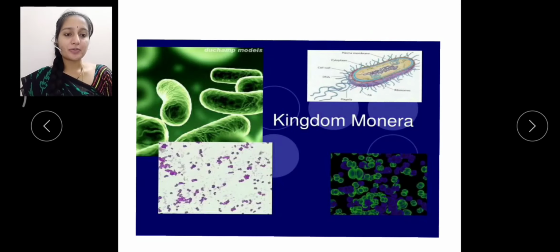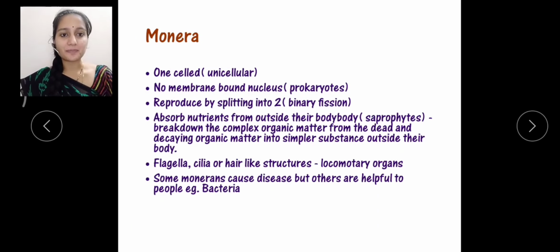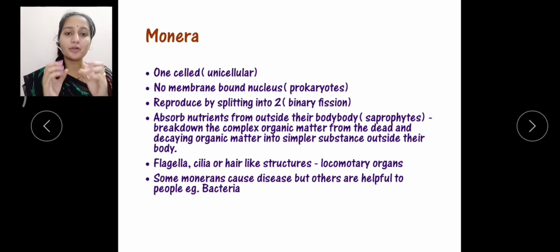First we'll discuss the kingdom Monera. Here are the characteristics of the monerans. Most monerans are one-celled, and one-celled organisms are called unicellular. These organisms don't have a nuclear membrane, or no membrane-bound nucleus can be observed, so we call them prokaryotes. The mode of reproduction in Monera is binary fission, which means one parent organism splits to form two daughter organisms.